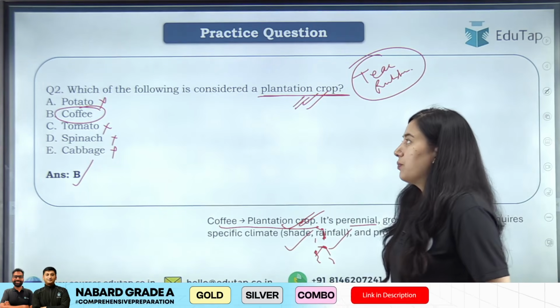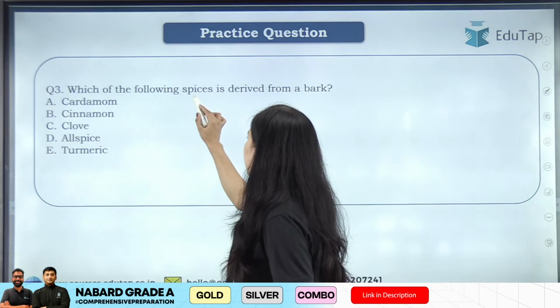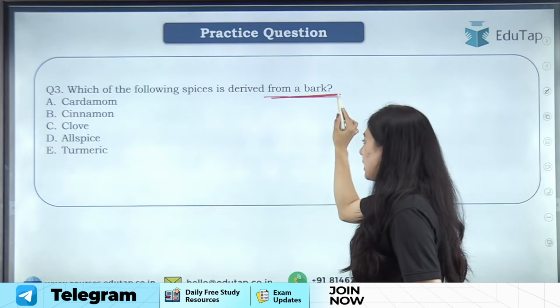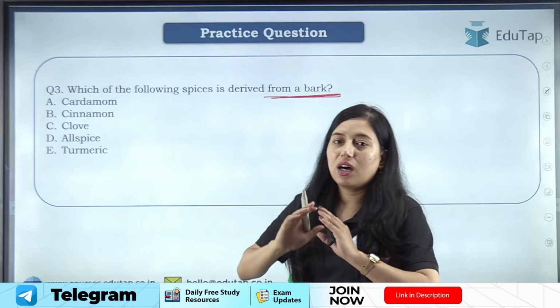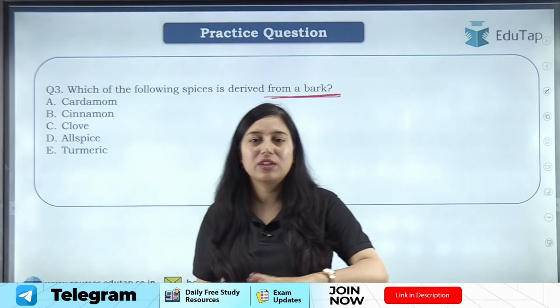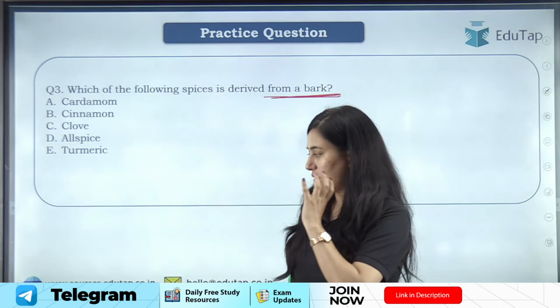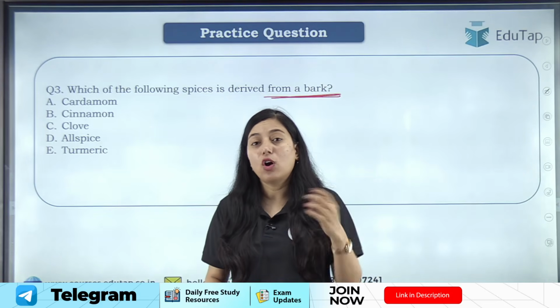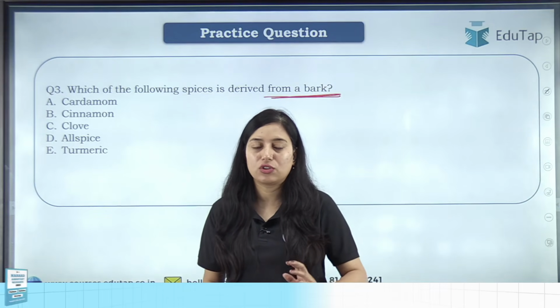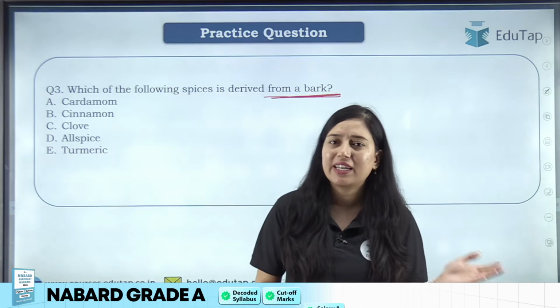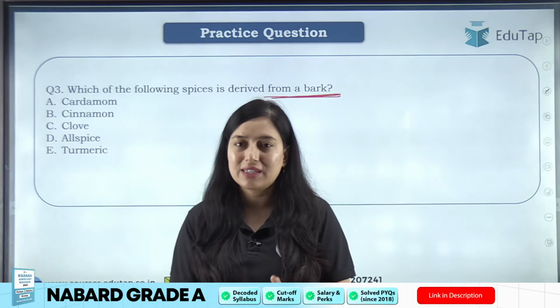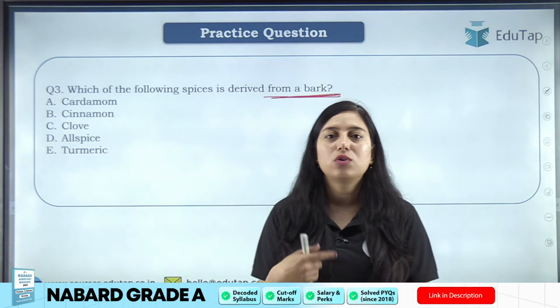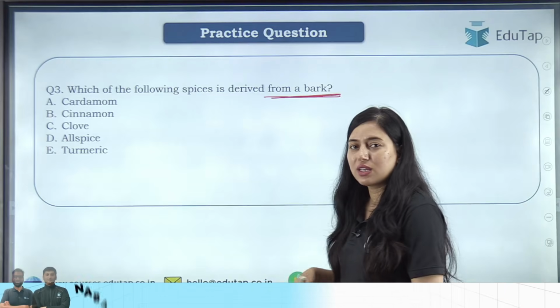Clear? Chalo. Next question is, which of the following spices is derived from a bark? Now students see, I would suggest for this particular video, I have framed few questions जो थोड़ा सा अलग है. ठीक है, आप और जो videos हैं plantation and horticulture crops की from the past ARD static series, वहां से और topics cover कर सकते हो. ठीक है, I don't want to repeat the content, so इस बार मैंने questions काफी different रखे हैं.